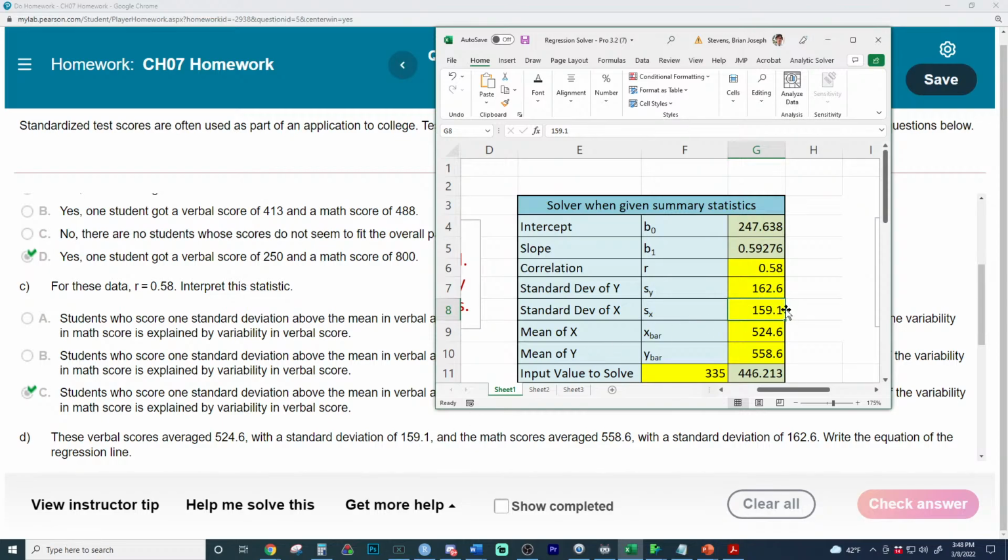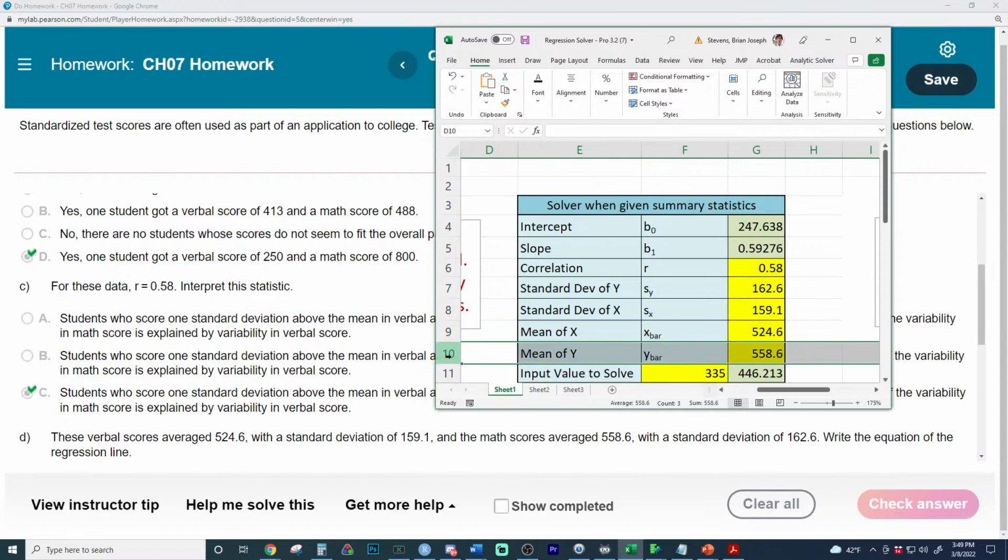But it should be the second number in this output right here. We're currently talking about this number right here. So it's the second number, but it's this number in the output. The next one, the mean of x, is going to be this value right here. That's the mean of the x. So it's the first number you see in this whole series of numbers.